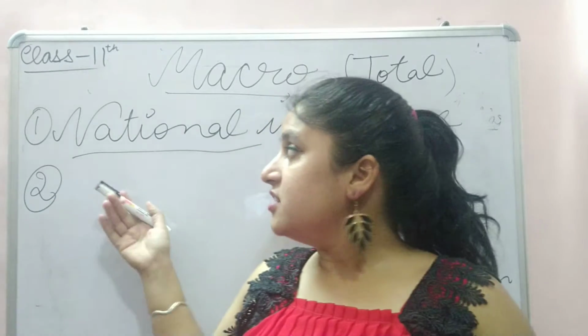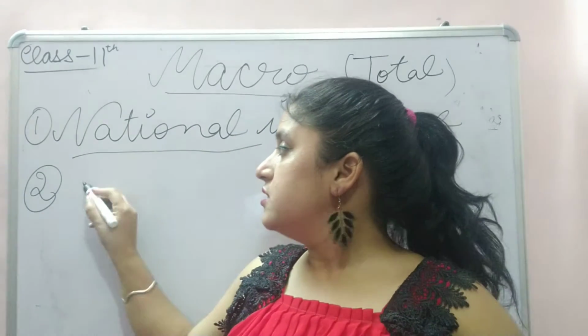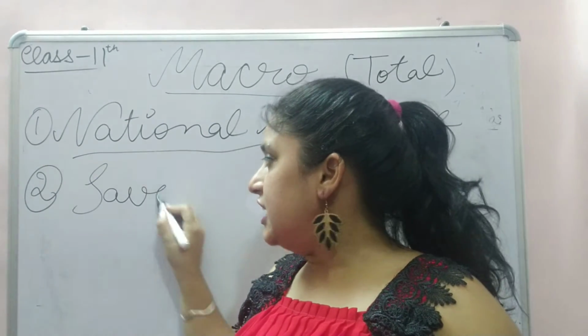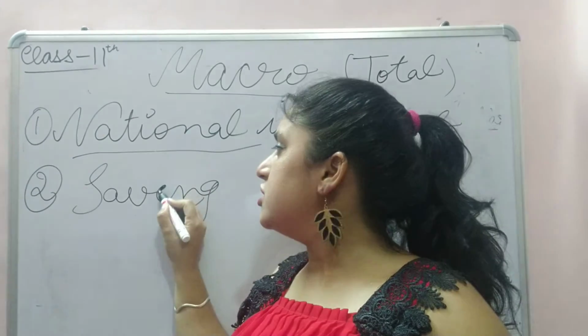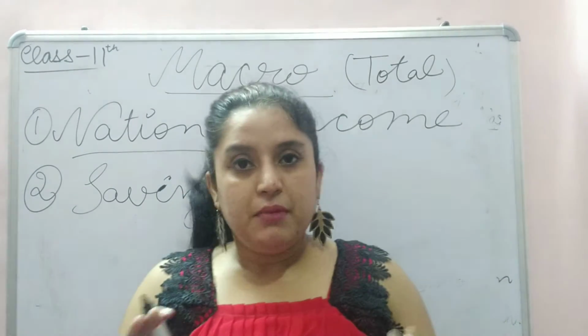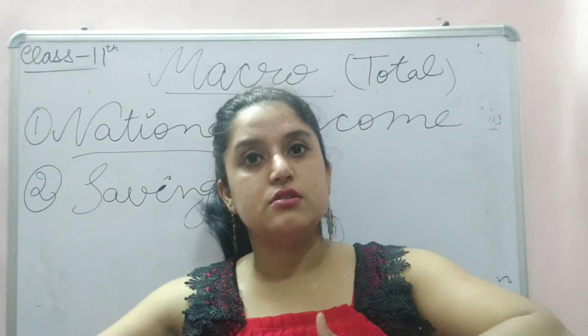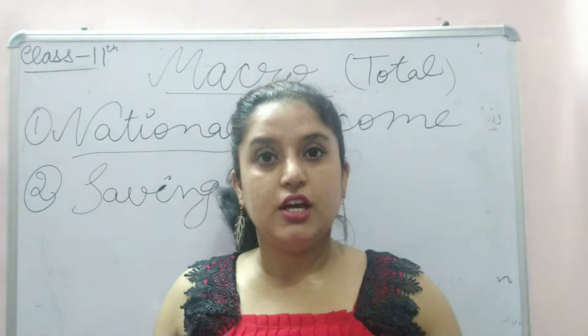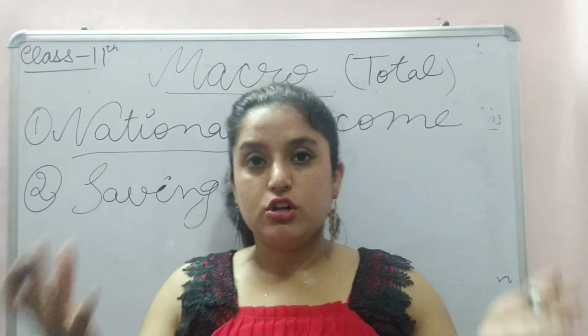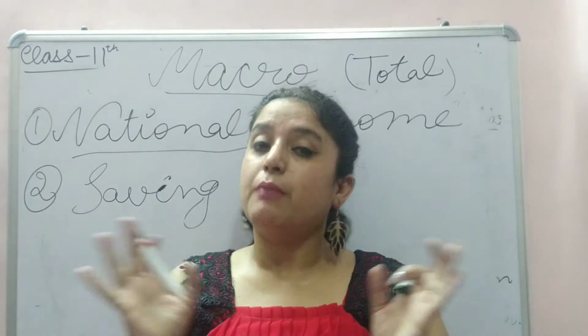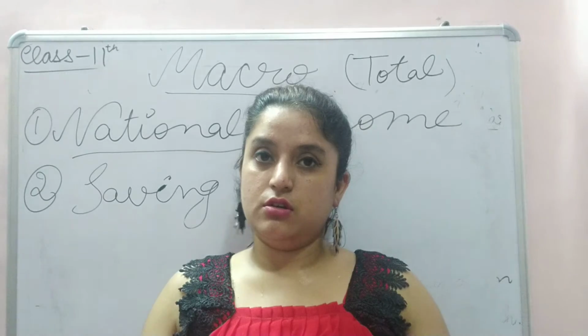Nation-wise, why does a nation save? The pandemic happened. From where is the government investing money in hospitals, making arrangements, feeding the poor? From the savings in the buffer stock.